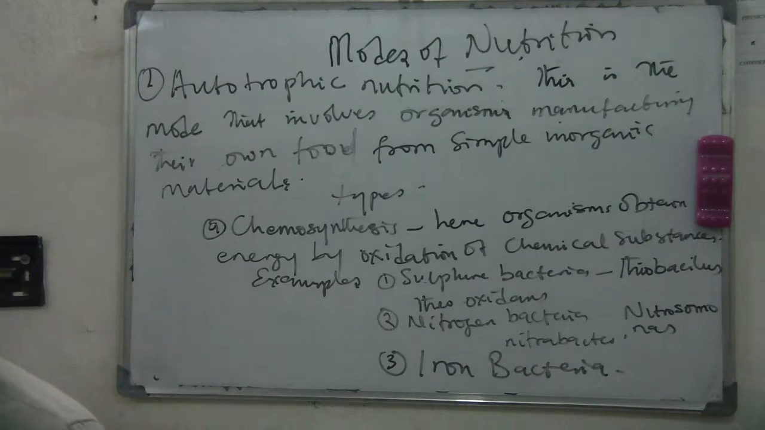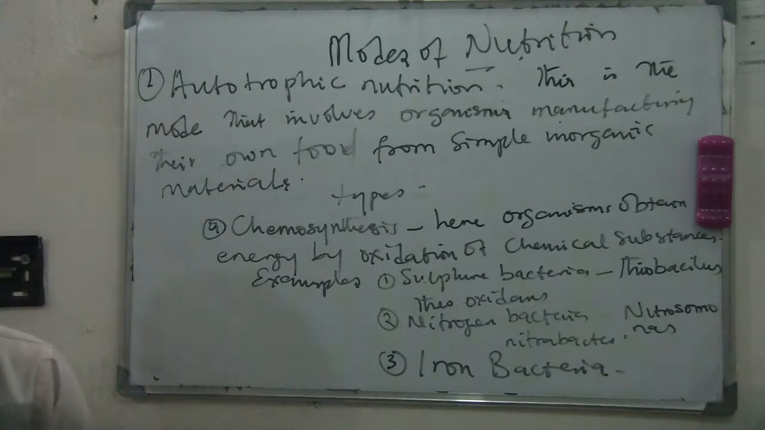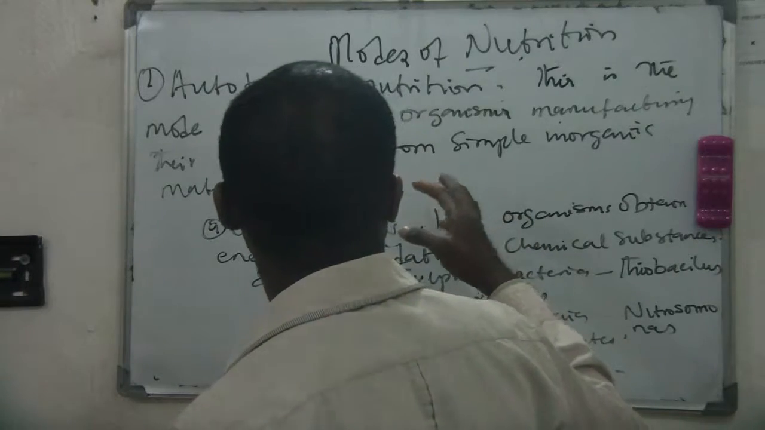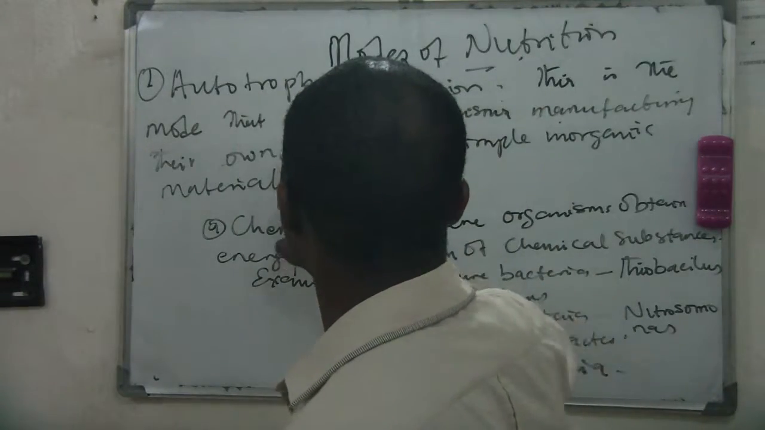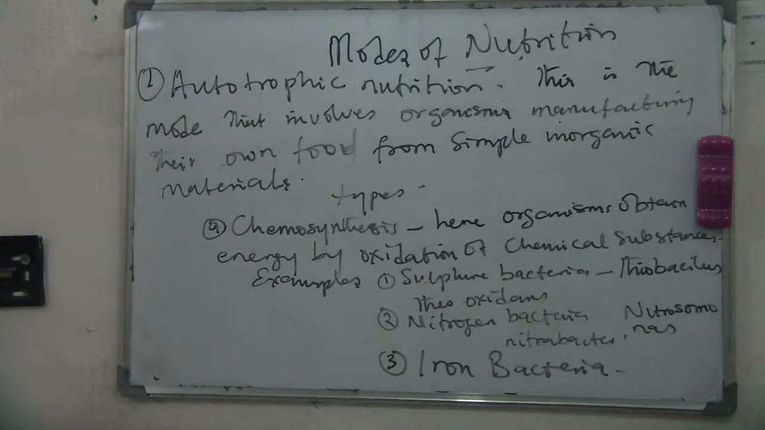They use chemosynthesis. And this chemosynthesis is a form of autotrophic nutrition. And I told us that autotrophic nutrition is used by those organisms that manufacture their own food from simple inorganic materials. And you know what inorganic materials are? Things like sulfur, oxygen. You understand? That's what they use in producing their own food.